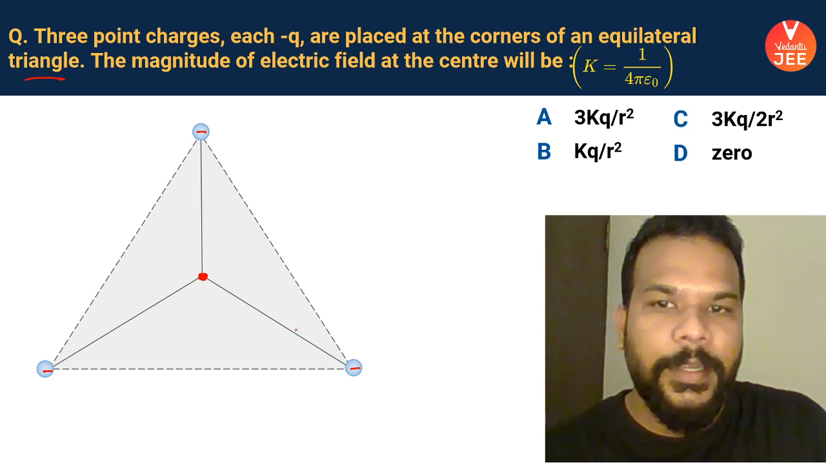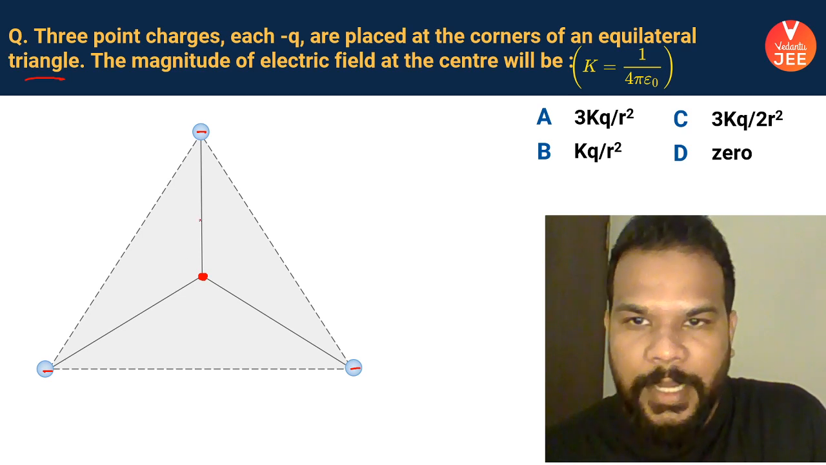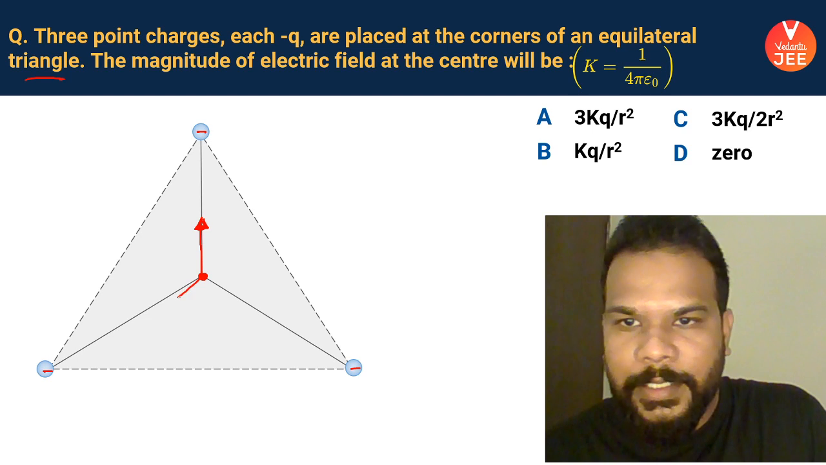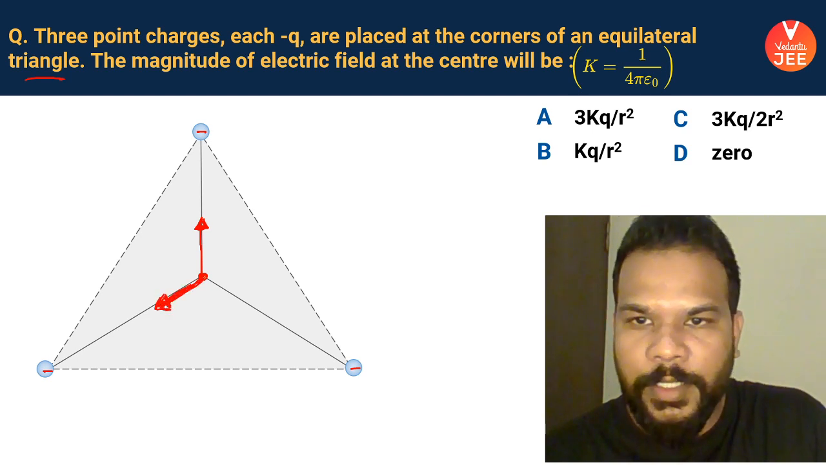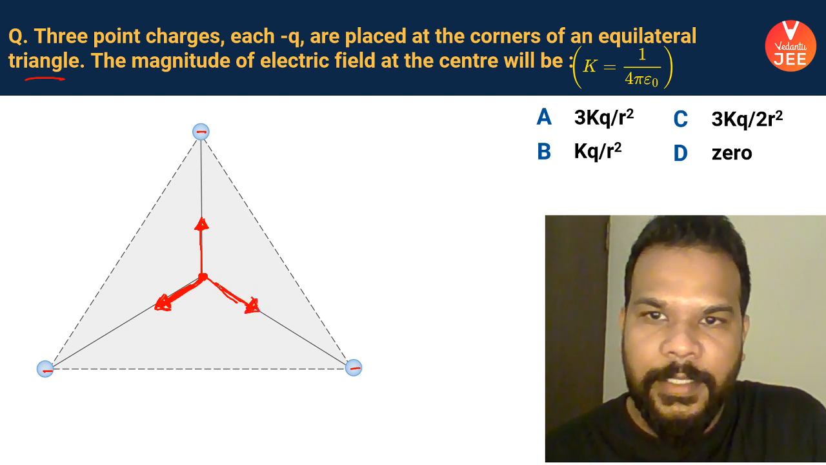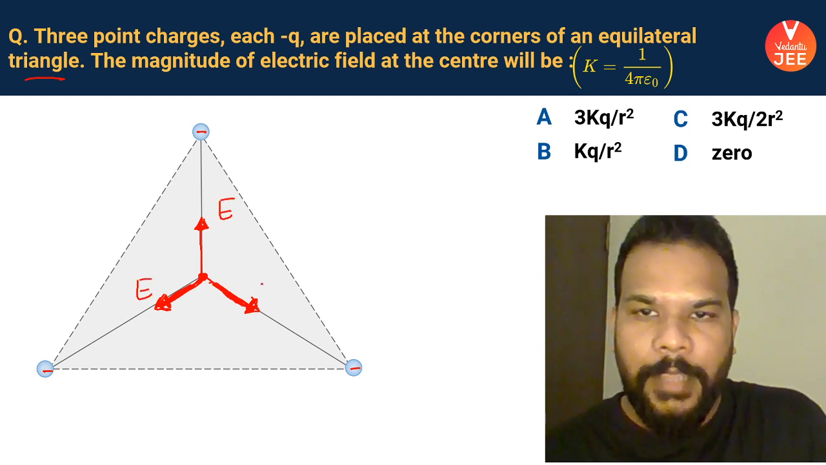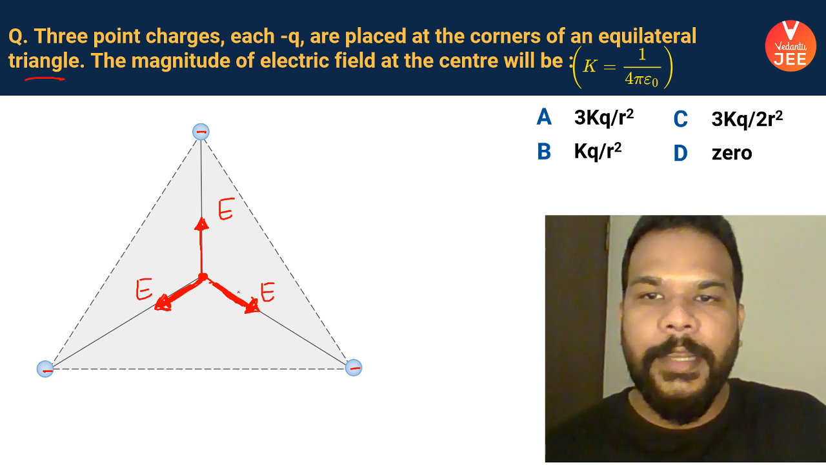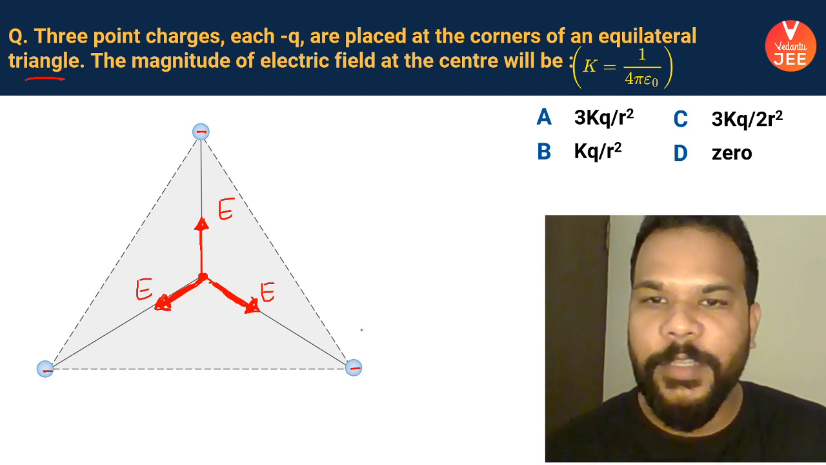If it is an equilateral triangle, by the way, you should know that this negative charge will have its electric field towards the charge. This charge will also have its electric field towards the charge itself, and similarly this is the third electric field. So these are the three electric fields that you see, and all are symmetric as well as of equal magnitude, right? Now, people have already started responding. Yes, the answer is going to be 0.